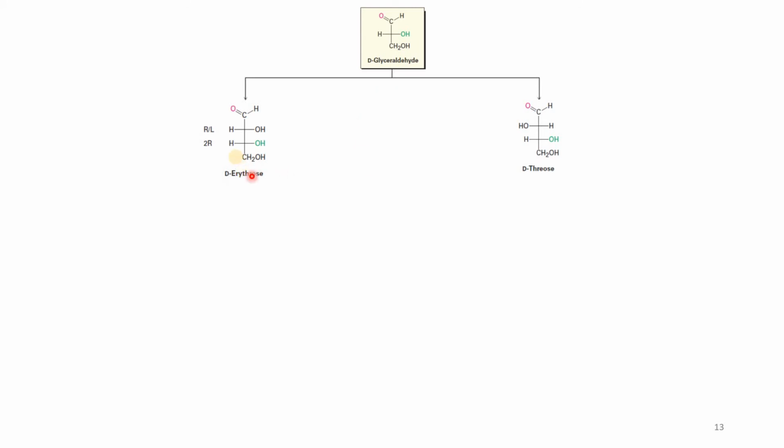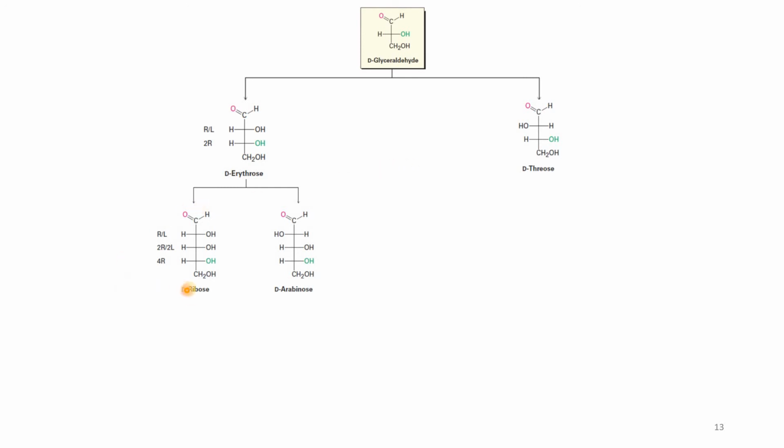So how can we remember this? By R by L. R by L means right, left: on this carbon the OH group is present on the right and in this one the OH group is present on the left. Second, 2R means on this carbon atom the OH group is always present on the right hand side. This is one right hand side and this right hand side. Okay, let's move further.